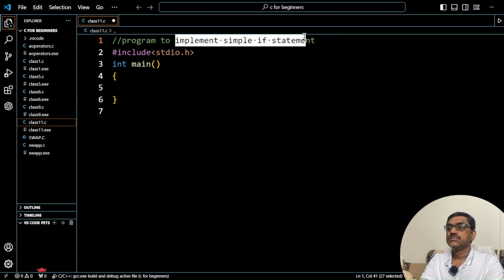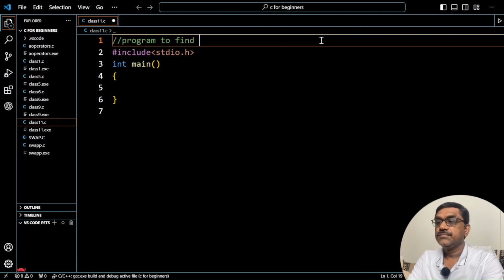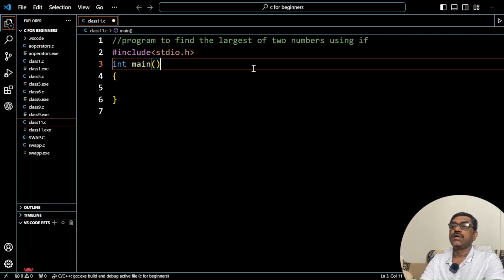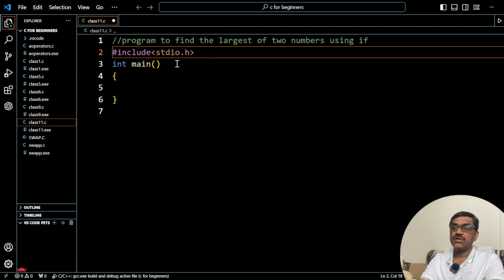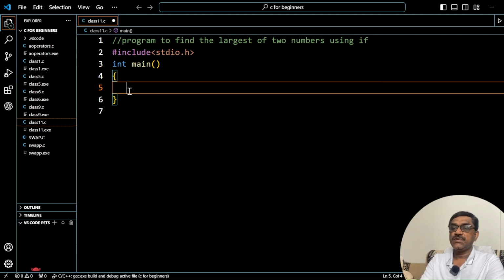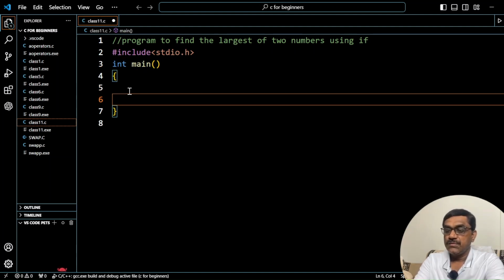Program to find the largest of two numbers, right? Using which control statement am I using? Using if, right? Now, every program starts with hash include stdio.h. The execution starts from main and the last statement is return zero. We know already from the previous classes that these are common things.